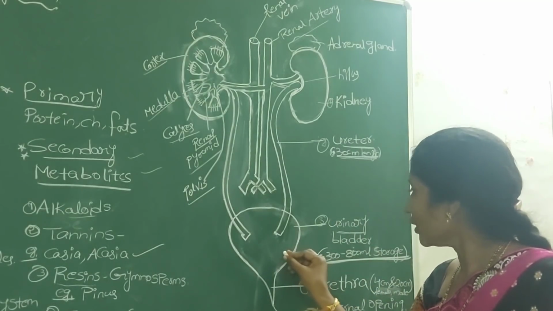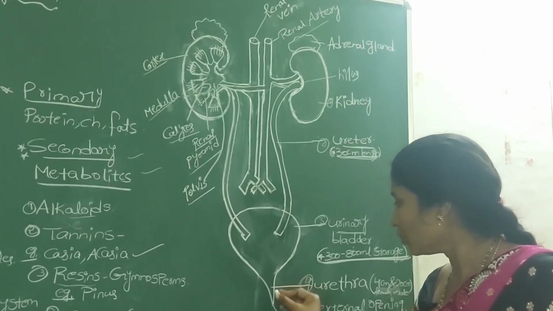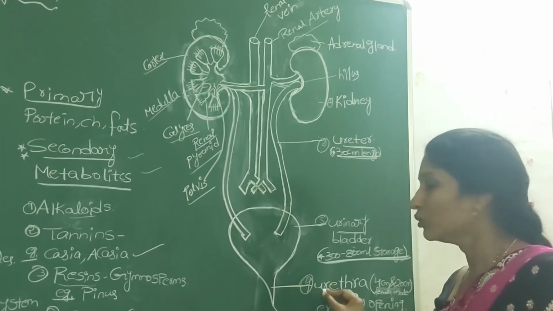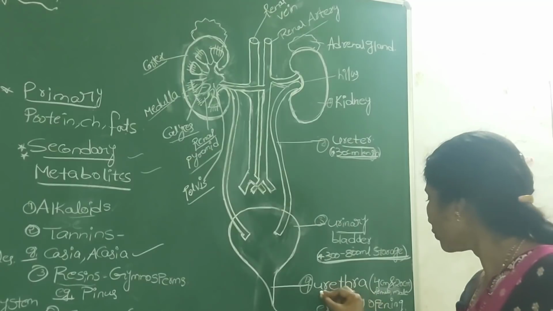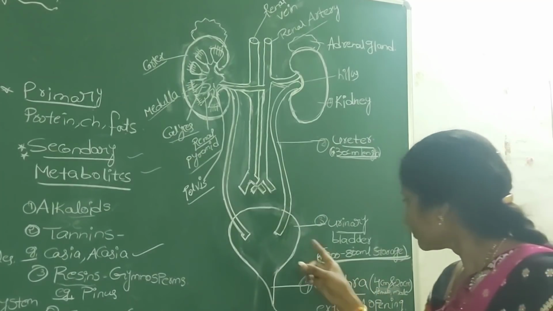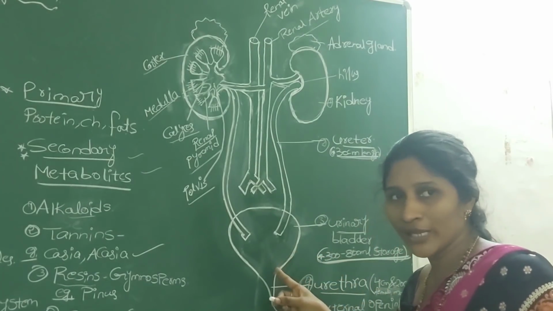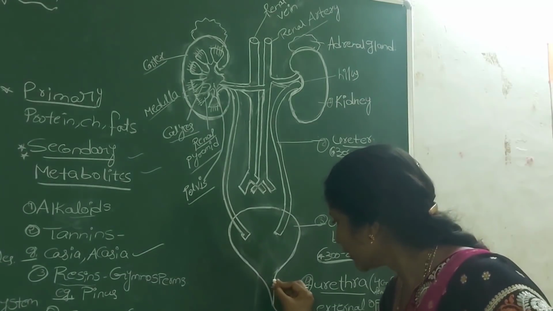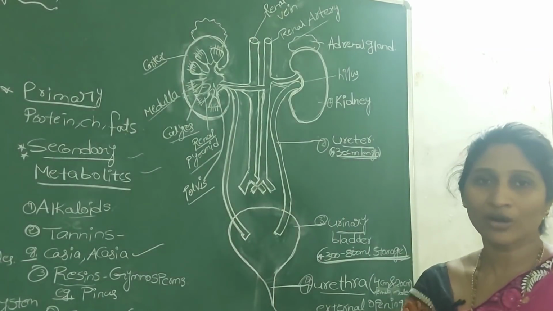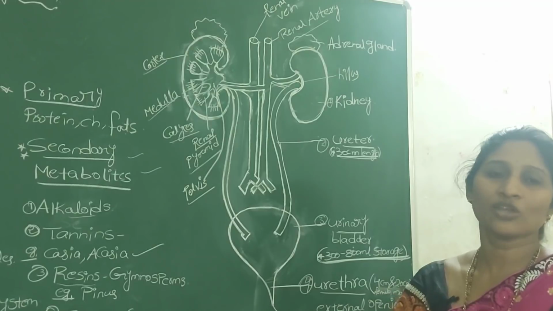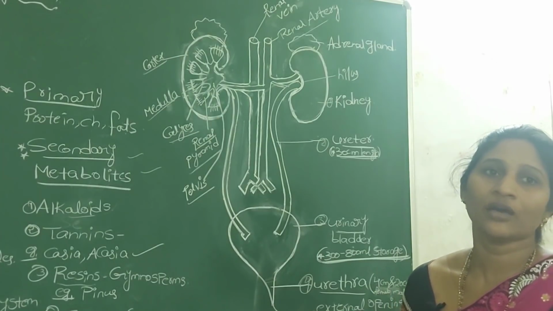After the urinary bladder, a tube-like structure with a narrow opening through which urine is excreted is called the urethra. Where the urinary bladder enters the urethra, it is surrounded by two sets of muscles, or sphincters.